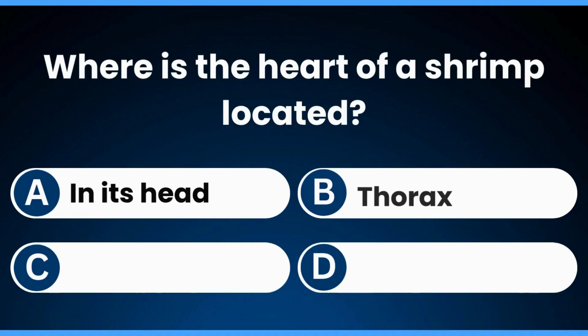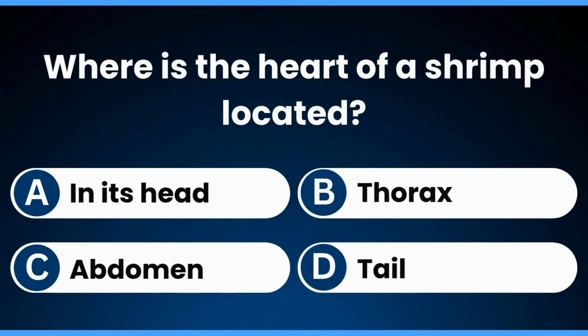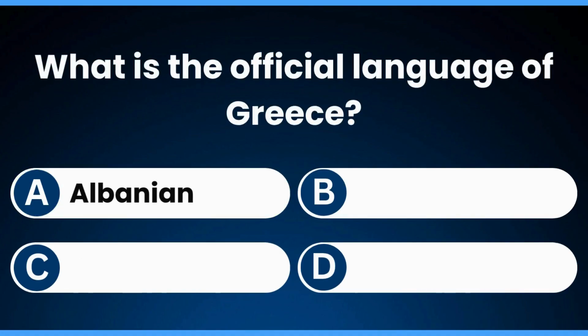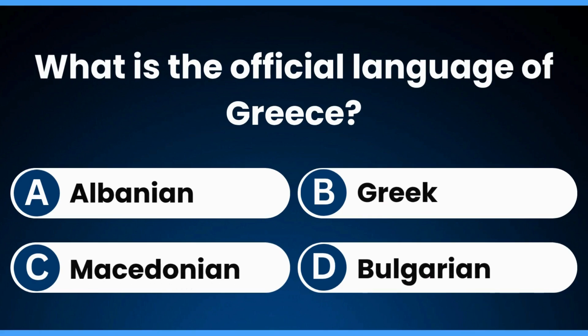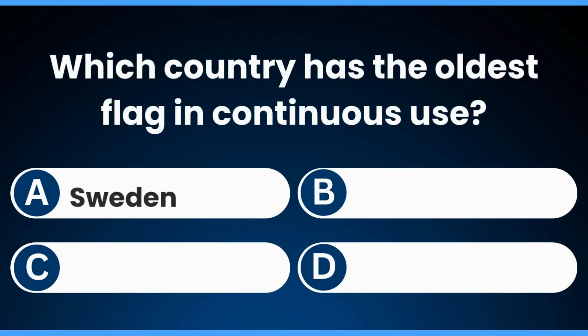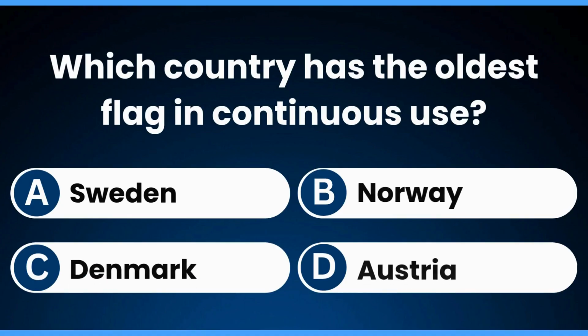Where is the heart of a shrimp located? In its head. What is the official language of Greece? Greek. Which country has the oldest flag in continuous use?